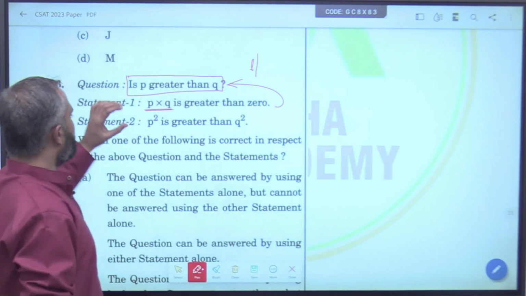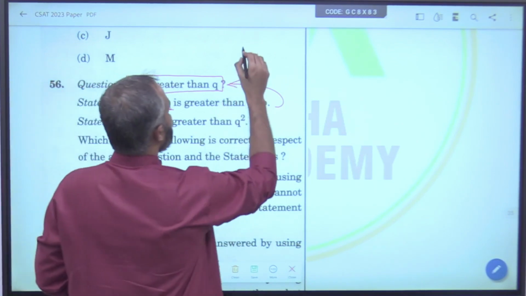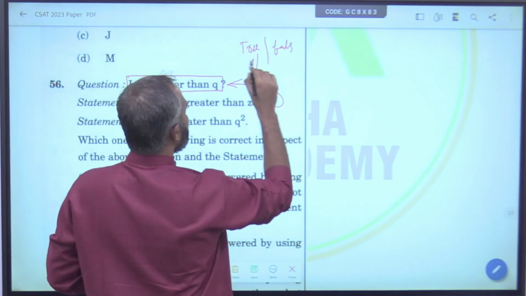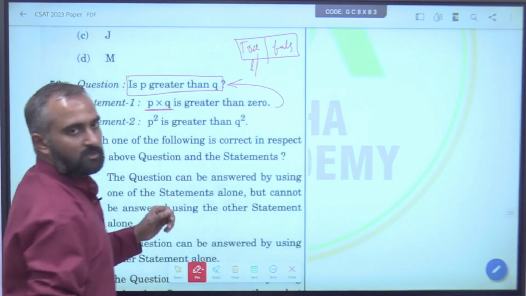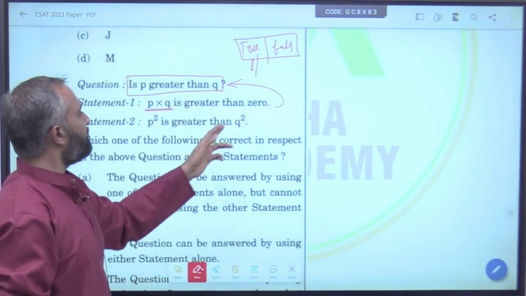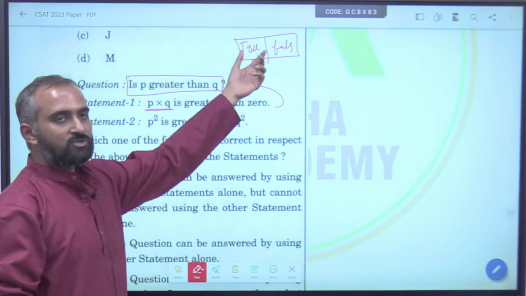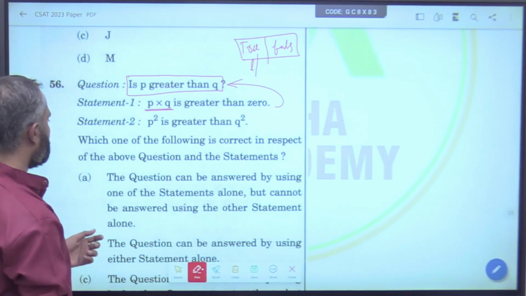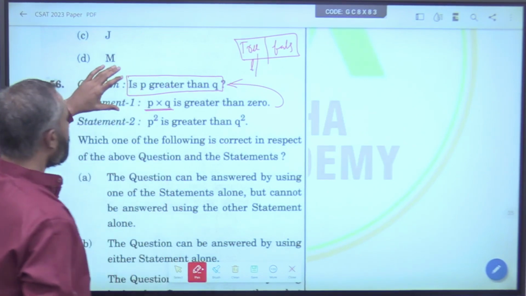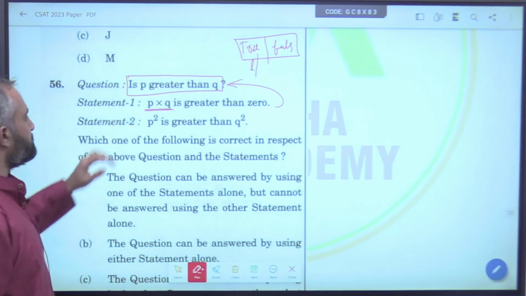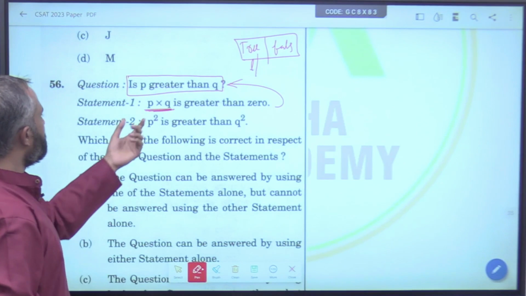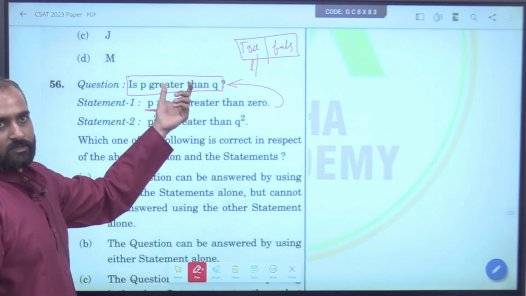If these 2 statements lead to this statement being true or it being false, both will answer the question. So, don't have the idea that it should always be true. If it proves false, then it also answers the question. Now, is P greater than Q? What you do for statements like this is, based on your statements, you should get a particular product.